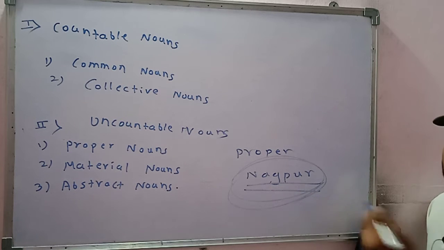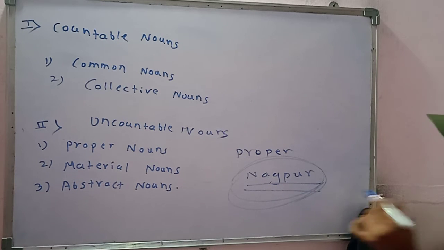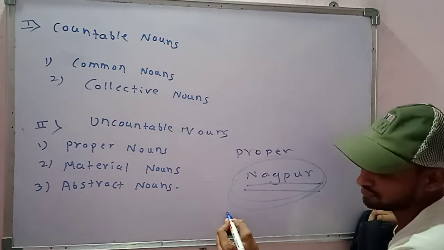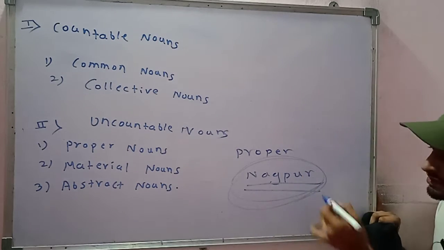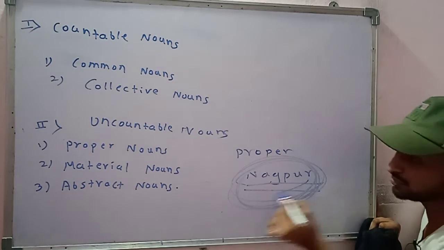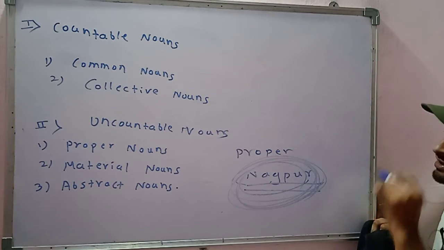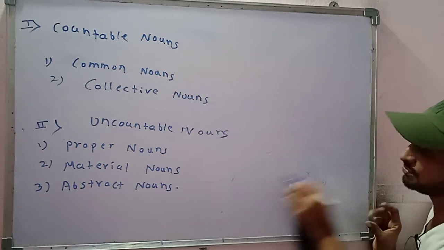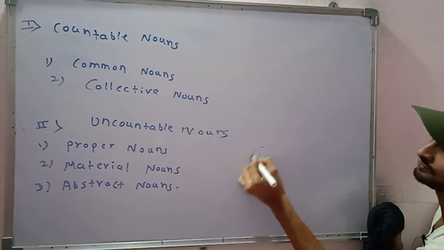How can you count it? We cannot say that there are two Nagpurs. No, cities having the same name as Nagpur can exist, but you get the idea of a particular city when you say Nagpur. So you cannot count Nagpur. Okay. So for example, let us take Ganga.